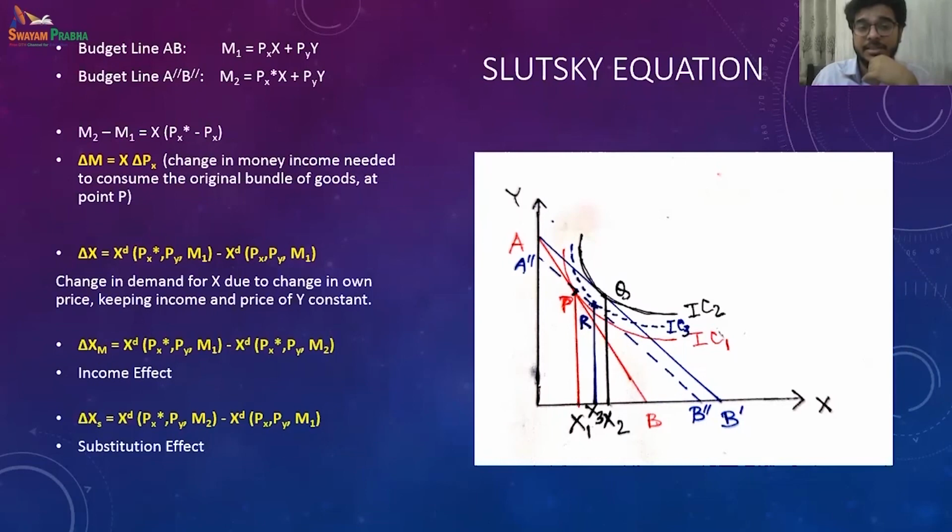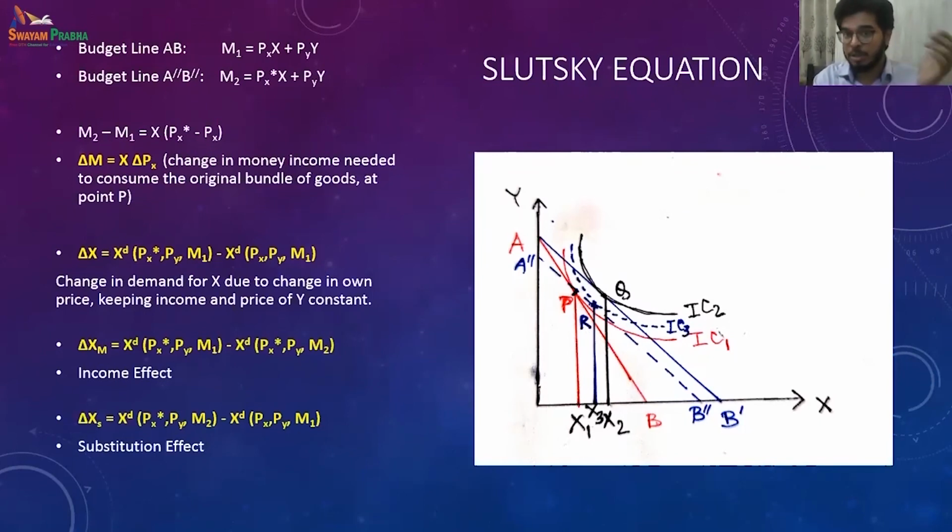The income effect is nothing but the change when the money changes. So now over here you can see M1 to M2. You remember that when the budget line shifts parallelly inside, to do this adjustment to consume the old combination of two commodities, we see that PX star, the price of X, remains the same, and the price of Y as well.